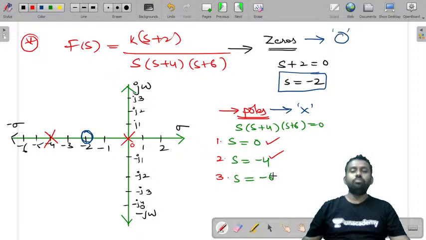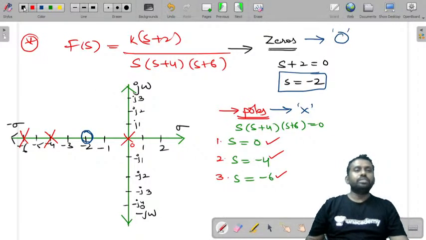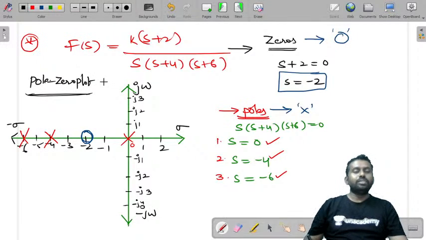Now, where is the third pole? It is at minus 6. So, mark it as a cross at minus 6. So, this plot is called a pole-zero plot. And you can extend this pole-zero plot and draw its root locus and find the stability in control system engineering. Generally, you will do this in control system engineering.